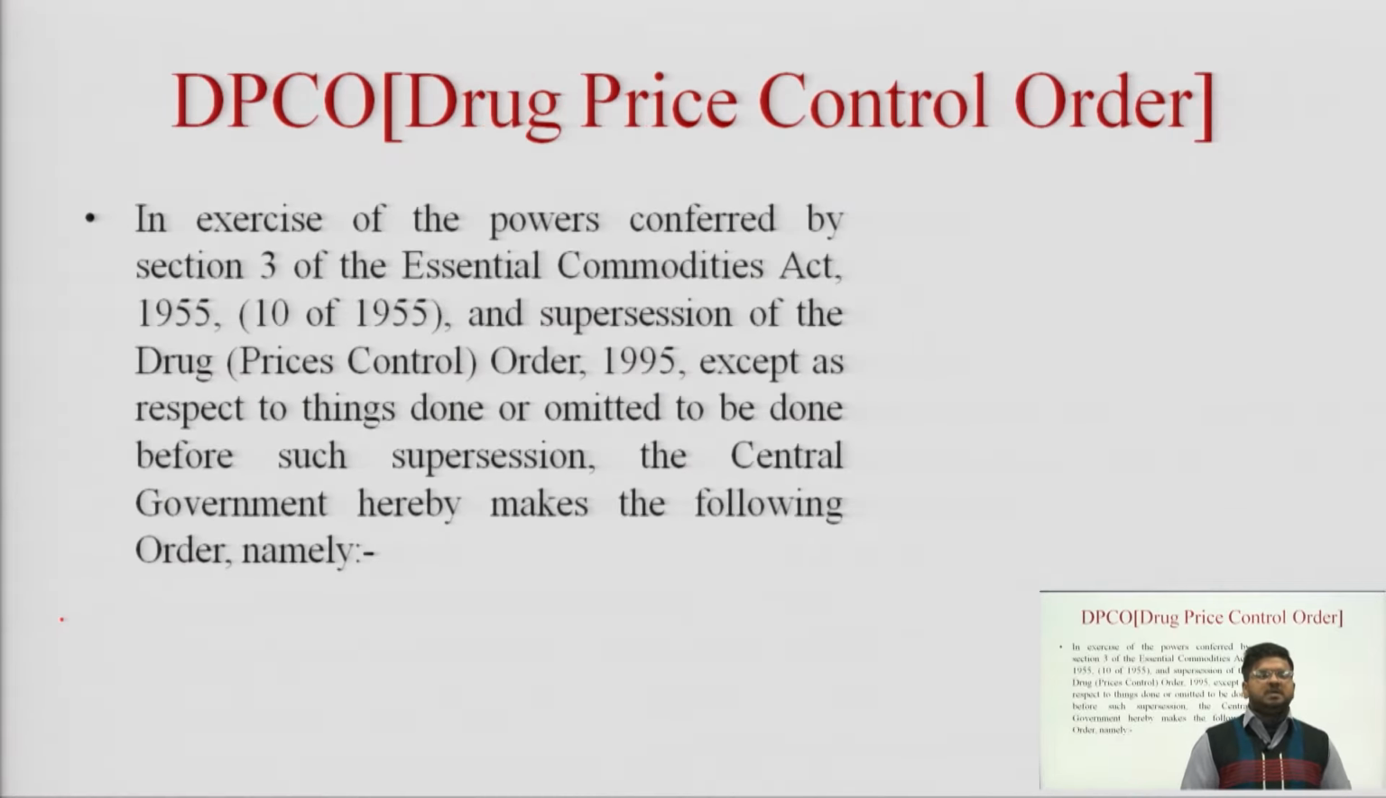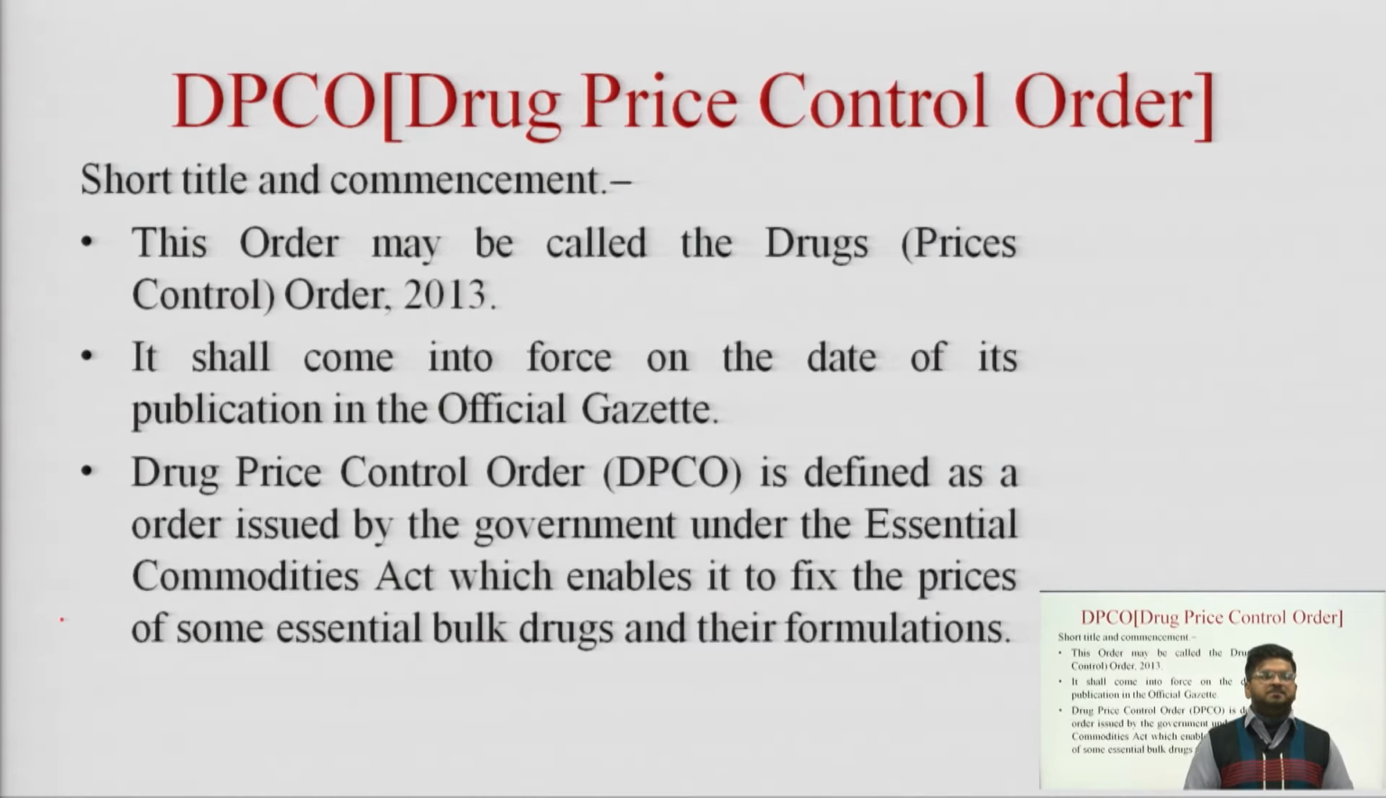So, the Drug Price Control Order, in exercise of the powers conferred by section 3 of the Essential Commodities Act 1955, and in suppression of the Drug Price Control Order 1995, except as respects things done or omitted to be done before such suppression, the Central Government hereby makes the following order, which is called the Drug Price Control Order.